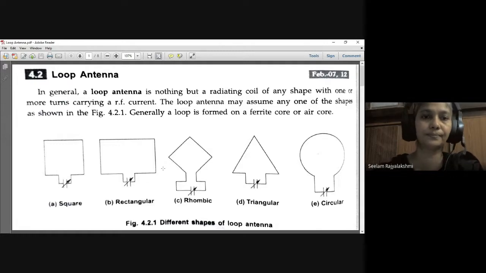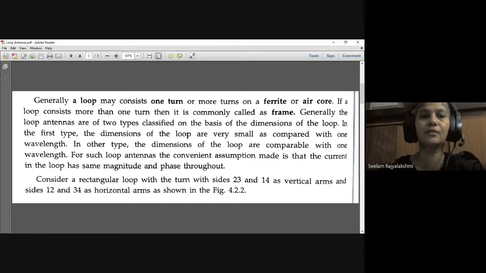And now, a loop may consist of one turn or more turns on a ferrite or air core. If a loop consists of more than one turn, we can call it a frame.